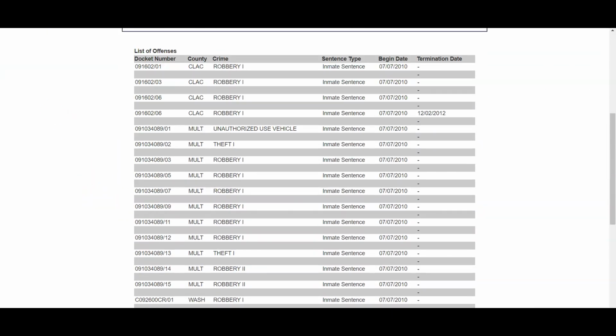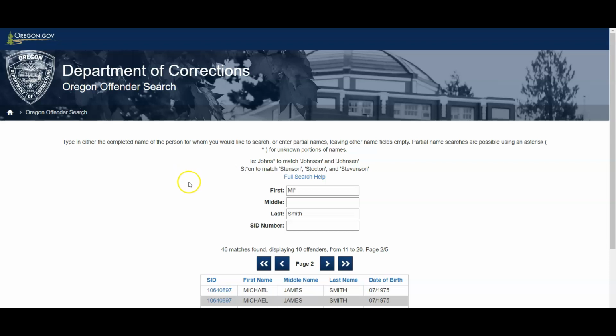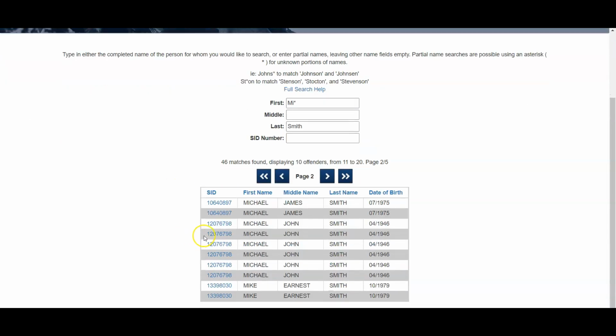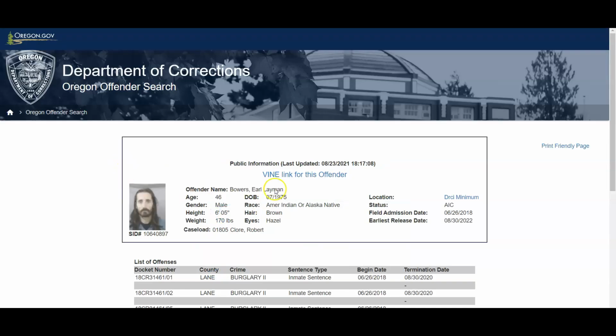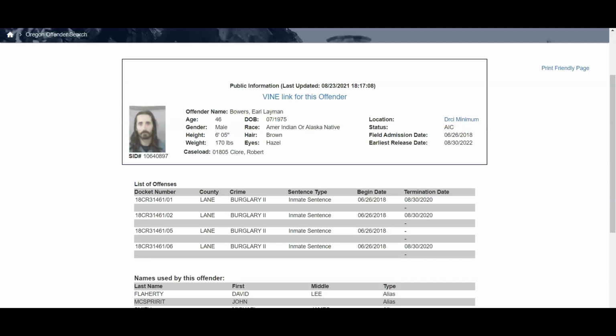Now, one other thing to keep in mind with the Oregon inmate or offender search is that it does not include historical data from what I've seen here. So these are all active inmates. It doesn't have past information. So if you're looking for someone that may no longer be in the system, certainly not incarcerated, someone that might be on parole or probation or maybe has even completed that term, it's not going to give you that information. As far as I can tell, these are all people who are currently incarcerated.